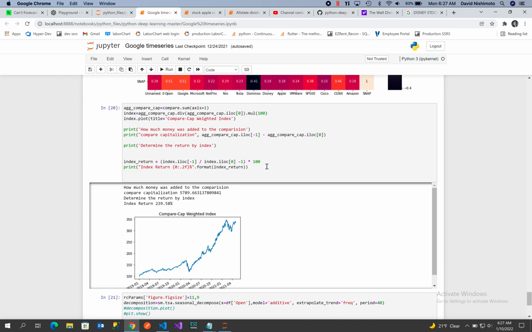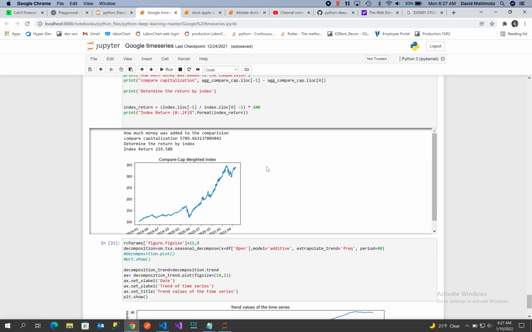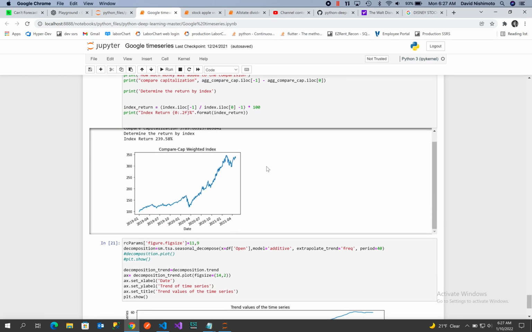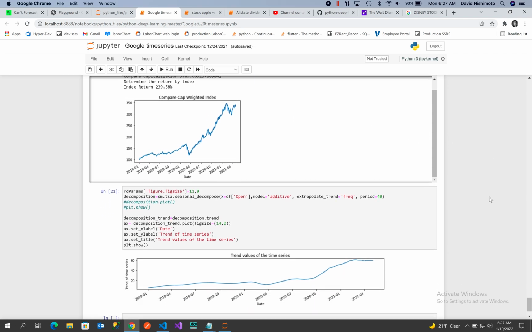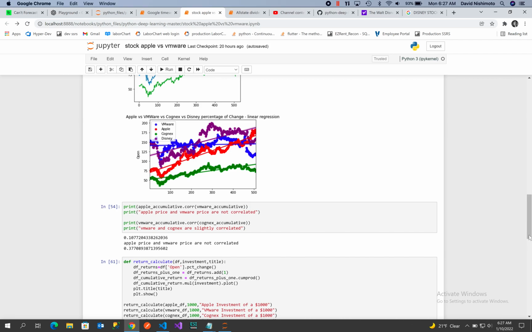How much money was added to the comparison, compare capitalization, determine the return by the index. Okay, so we can just look at market capitalization here, and then we can look at seasonal data. All that information is the first round in the process. The second one then is to take those stocks that have, again, a low buy frequency and a low sell frequency and a high hold frequency.